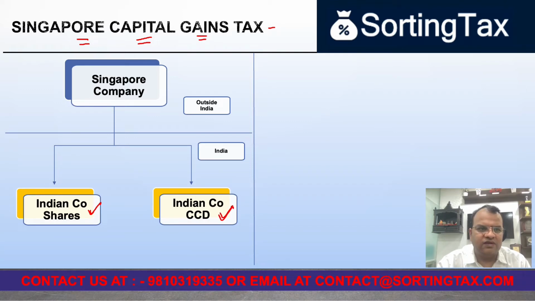In both these cases, whenever there is a transfer of either the shares or the compulsorily convertible debentures, there will be a capital gains which will arise on such a transfer, the taxability of which needs to be examined, one, from an income tax perspective in India, which is the Income Tax Act 1961, and second, if these are taxable, then whether any special or concessional benefit is available under the India-Singapore Treaty.